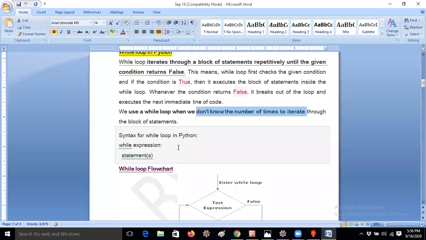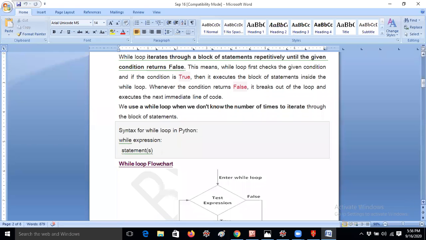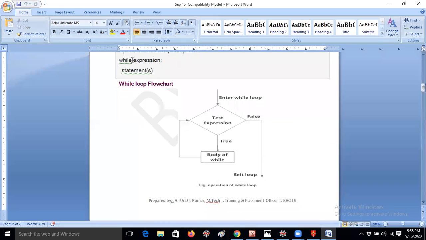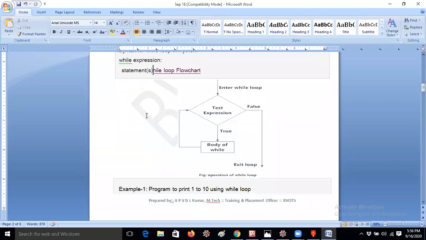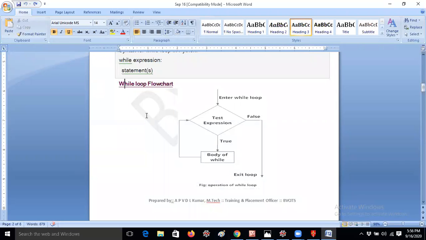Okay, so anyway, let me take the syntax of the while loop. While of expression. while is a keyword, so it should be written in lowercase letters. Here the expression is a condition itself, then the list of statements, and the colon is mandatory, like curly braces. So this is the flowchart of the while loop. Let me write: while is a keyword, and it should be written in lowercase letters only.